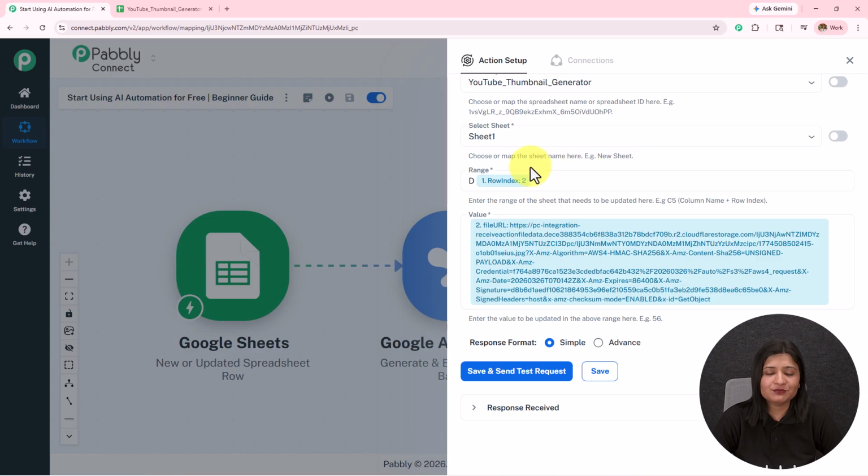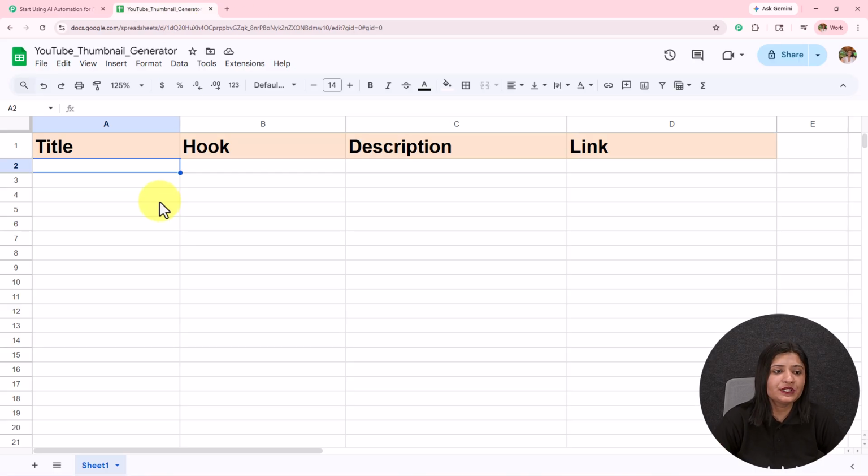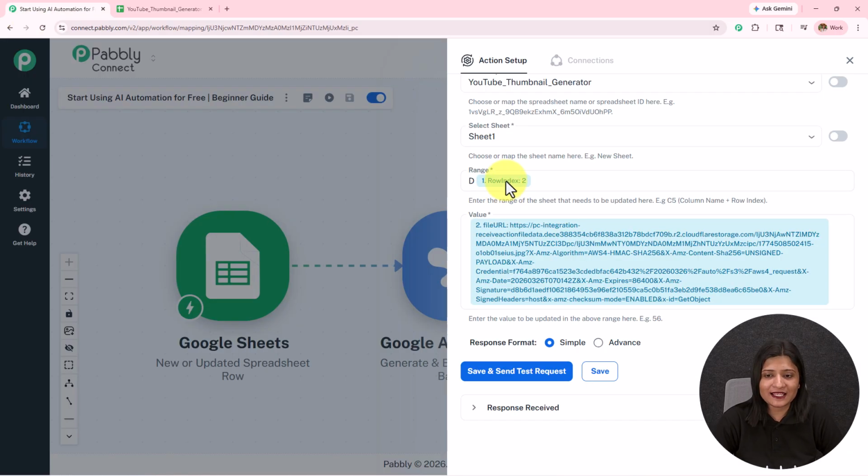I have mapped this because whenever I'm going to add a new title, it is going to increase. So the row will keep changing: 3, 4, 5. So we have kept the column as D, and then we have mapped the row from the previous response, which is this Google Sheets spreadsheet.